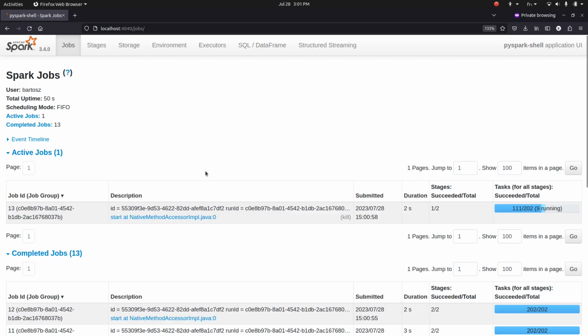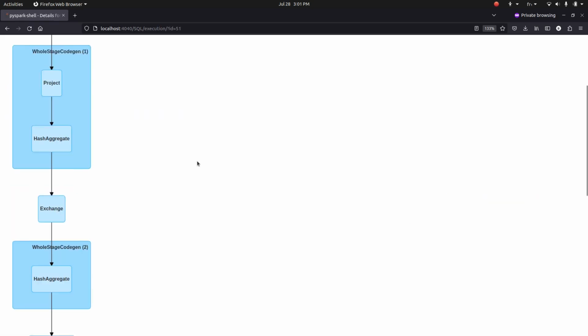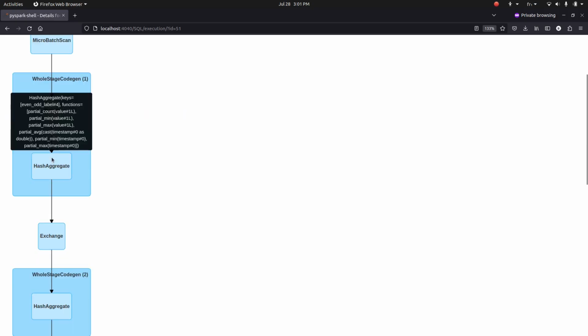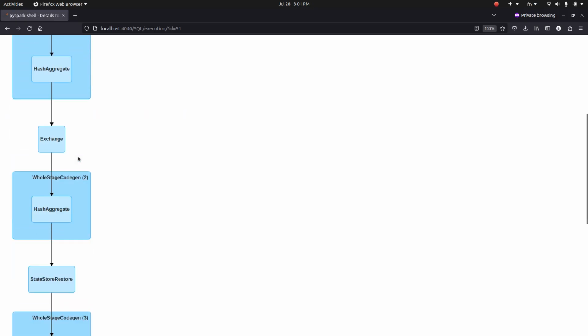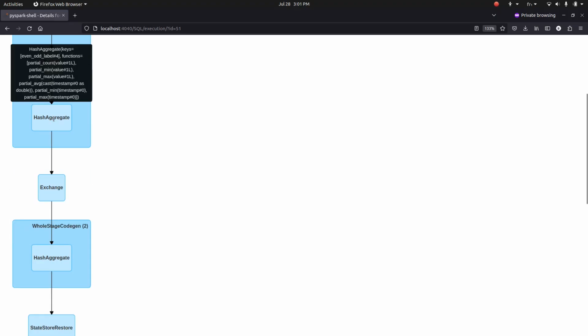So we can see that it runs and there are no complications, but you may be wondering, we have these multiple aggregations, so maybe there are multiple data input readings, right? That's maybe your question. But if you check the operation, you can see that we are reading data only once. We are performing the aggregate because, remember, all aggregates are performed on the same key, so there is no need to shuffle data twice or read data twice. So we are doing this shuffling here, and local aggregations for each of the functions.